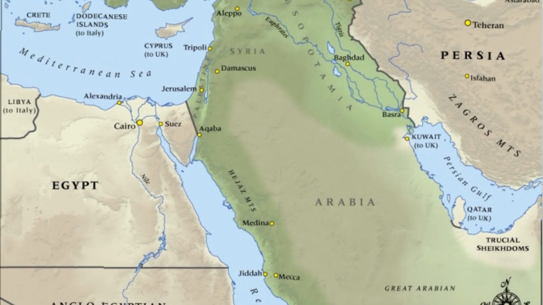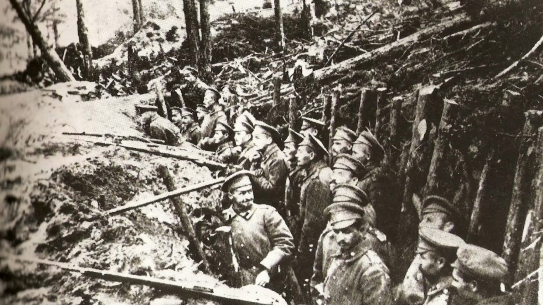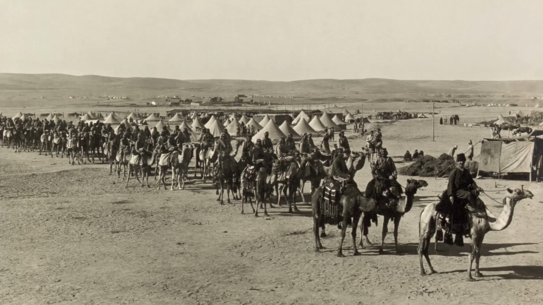By this time, the Ottoman Empire also joined the war, this time joining the Central Powers. The Ottomans first launched an attack on Russia at the Caucasus mountains, but that failed because the soldiers weren't ready for that much cold. Then they tried to take the Suez Canal from the British, which also failed.